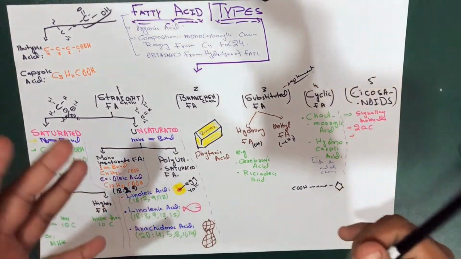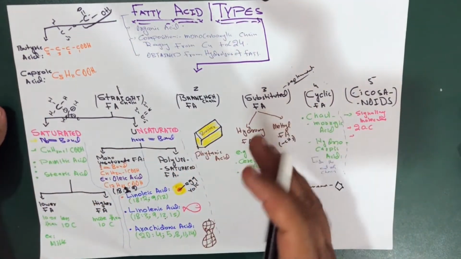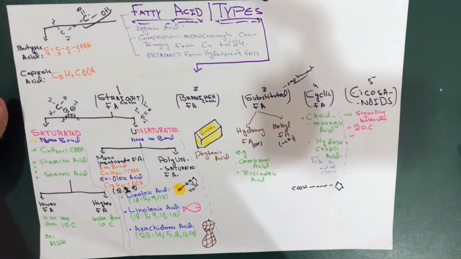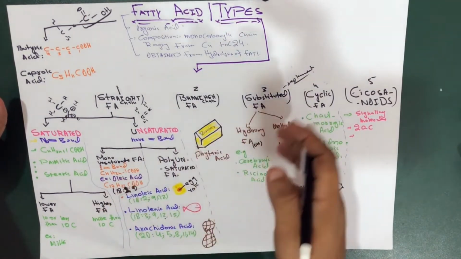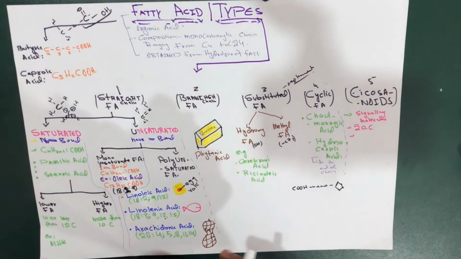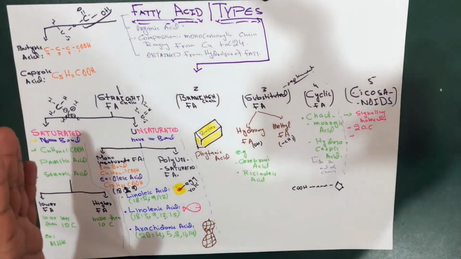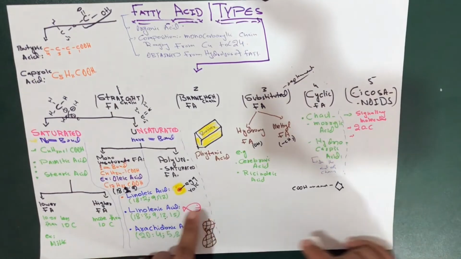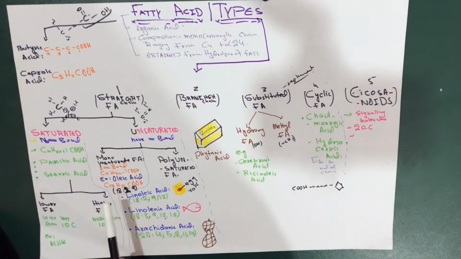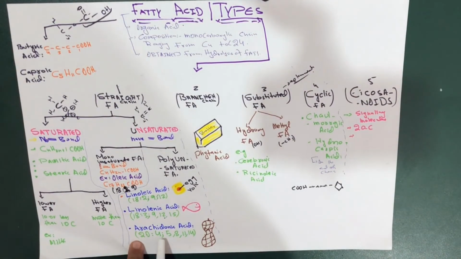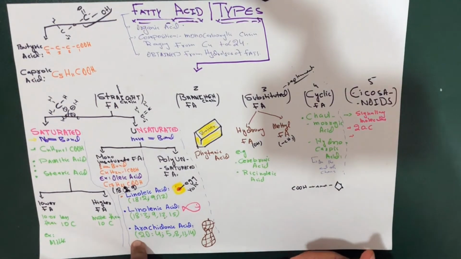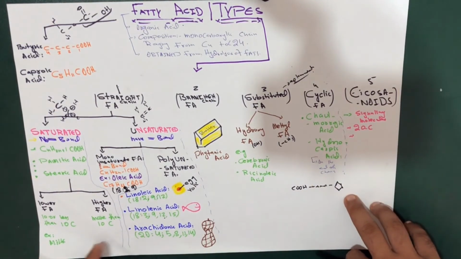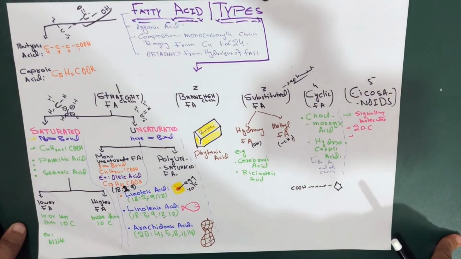So this is all about today's lecture. I hope I cleared a lot of ideas regarding the types of fatty acids and how we could differentiate between them. Our next lecture will be about the nomenclature of fatty acids, where I will explain why we use this formula over here, that is 24. What does this mean and why do we add that? And we're also going to talk about isomerism and the essential fatty acids in our coming videos.